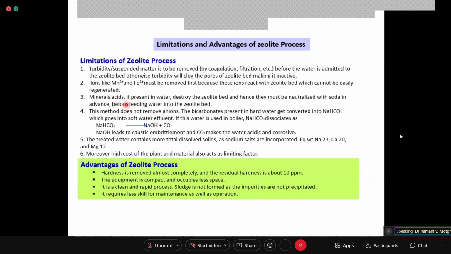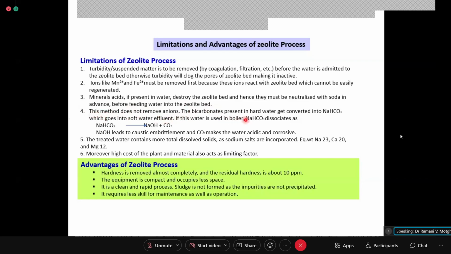Mineral acids, if present in water, may destroy the zeolite bed, and hence they must be neutralized with soda in advance, before feeding water into the zeolite bed. Then another drawback is this method does not remove anions.